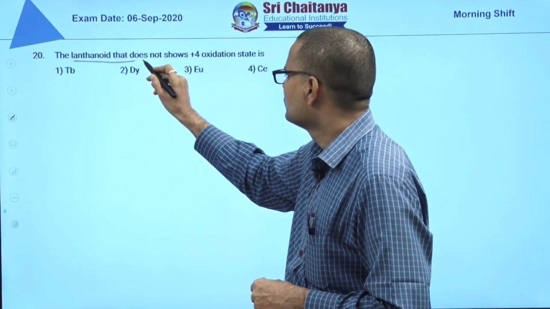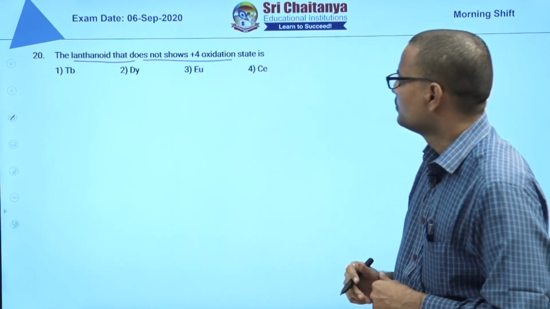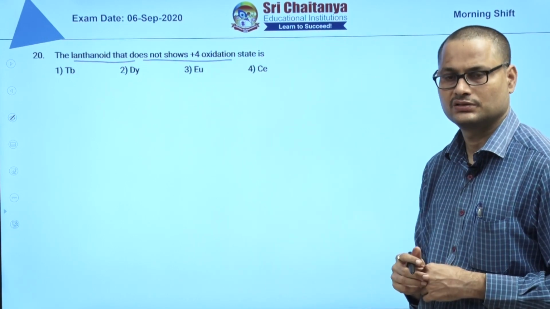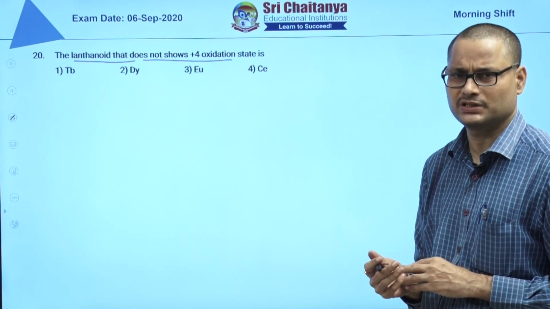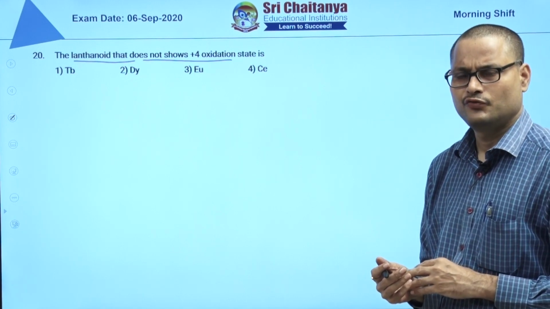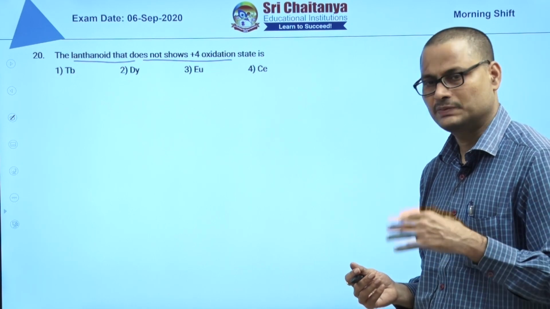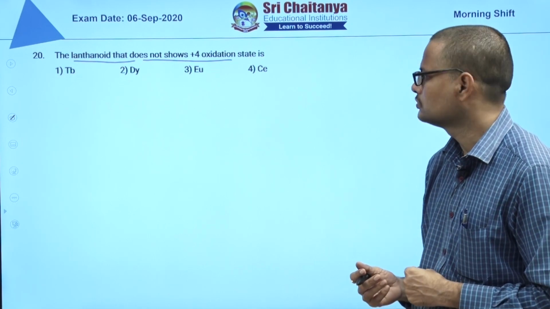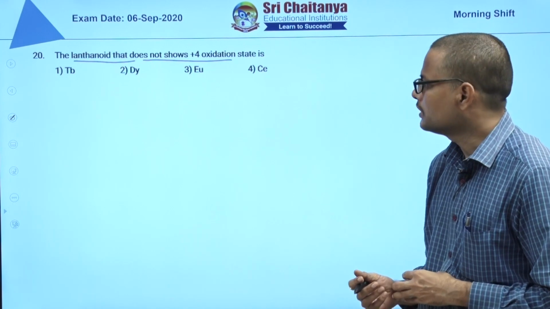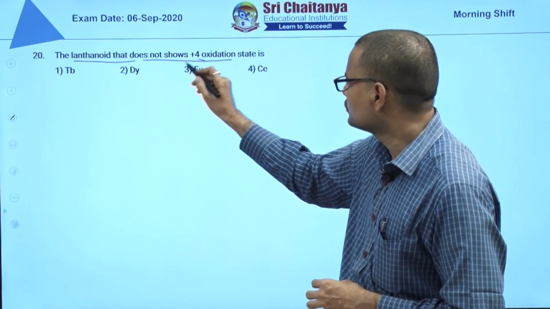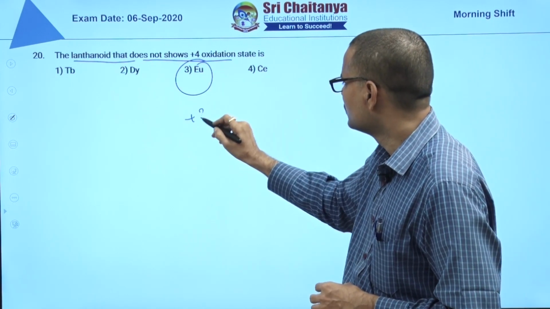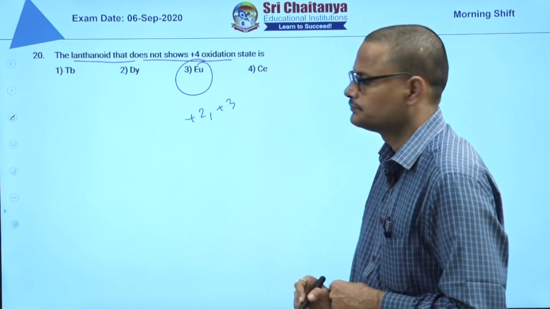Lanthanide which does not show +4 oxidation state. The lanthanides' common oxidation state is +3. A few elements can show +2 and +4 besides +3. But here europium shows only +2 and +3 oxidation states.